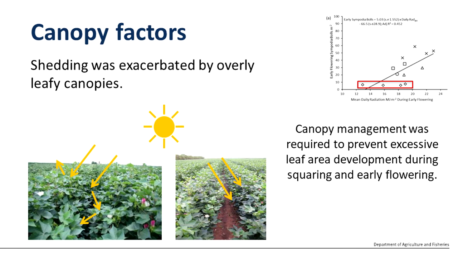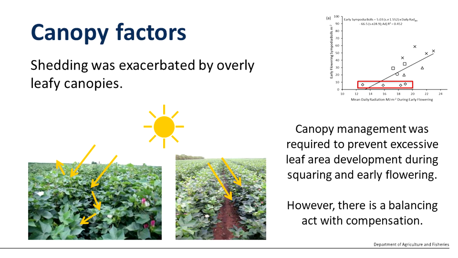So there's clearly also a balancing act with canopy management, particularly an issue for the tropics, where you want to maintain good light penetration into the lower canopy to try and improve boll retention. However, there's also a balancing act because if it does turn particularly cloudy, those positions will still shed, and you need to maintain sufficient vigour that you can very rapidly compensate when the sun returns in those environments.